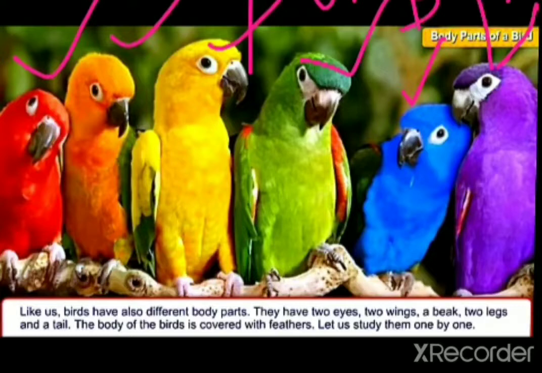Why are their colors different from each other? Yes, their color is different because of the different types of feathers. Remember students, the feathers of all the birds are not the same. Their feathers are different from each other. That's why they have different colors of feathers on their bodies.